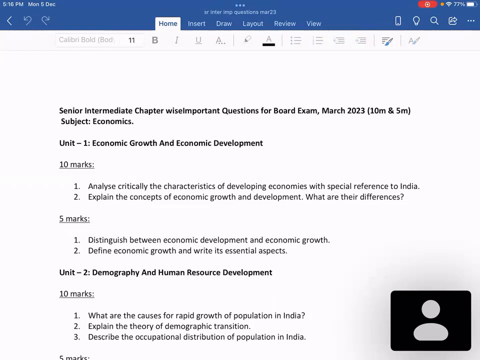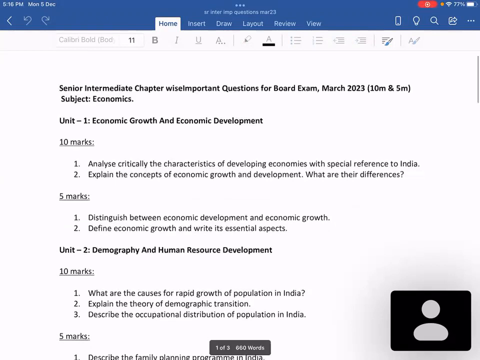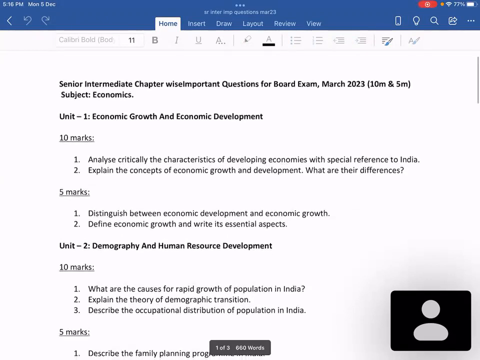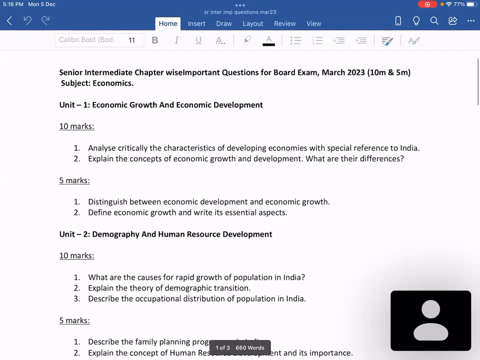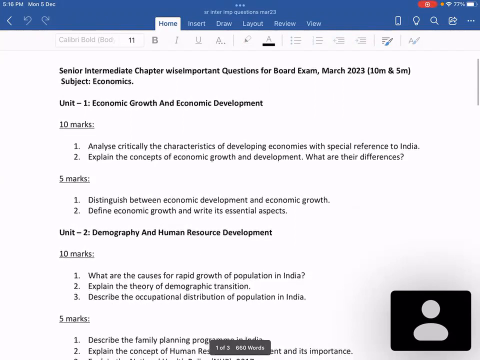So, as of now, I'm giving you the important questions chapter-wise for both 10 marks as well as 5 marks. Once we get the blueprint, there might not be 10 marks from some of the chapters, and there might not be 5 marks from some of the chapters. Then accordingly we will come back to the question paper and discuss it. In certain chapters there are no 10 marks, and in some chapters there are both 10 marks as well as 5 marks.